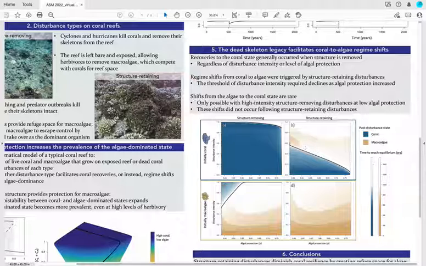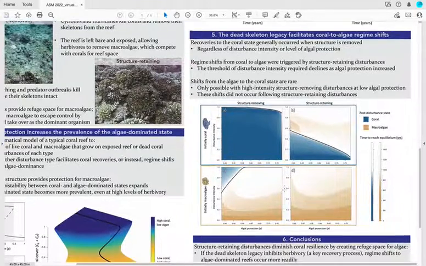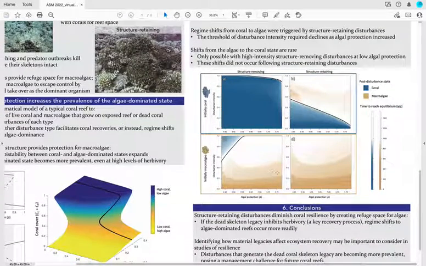And this happens more readily as the strength of algal protection increases, as you can see with this black line here. Now, once the system is in an algae-dominated state, it's nearly impossible for it to return to a coral-dominated state.